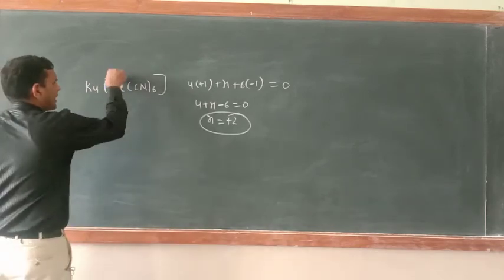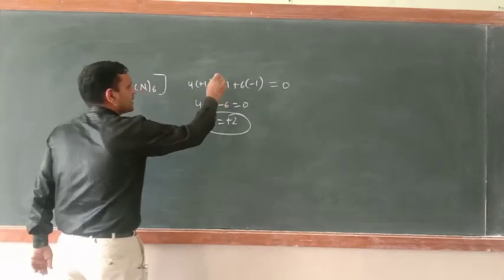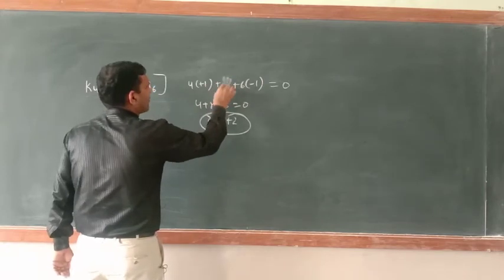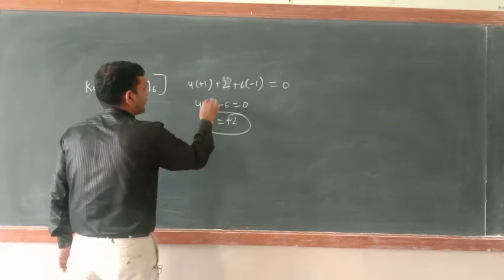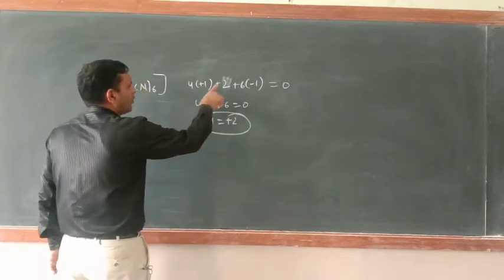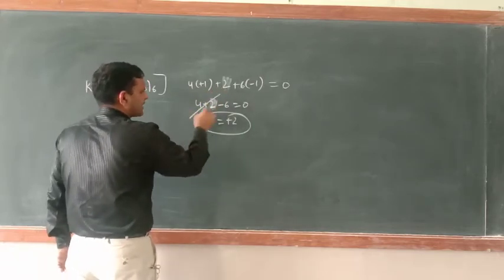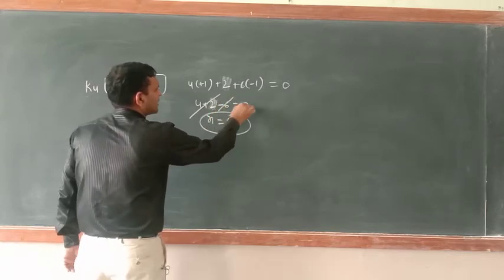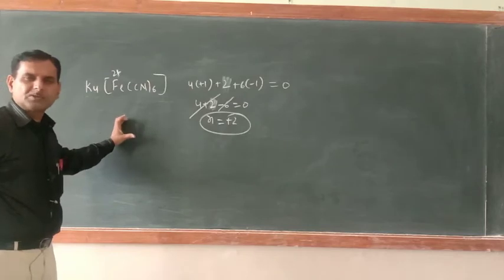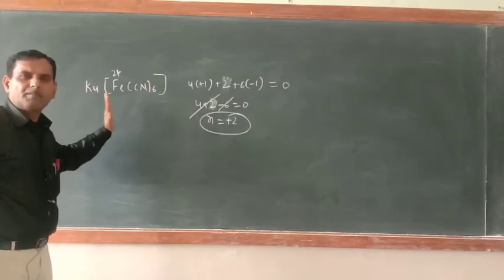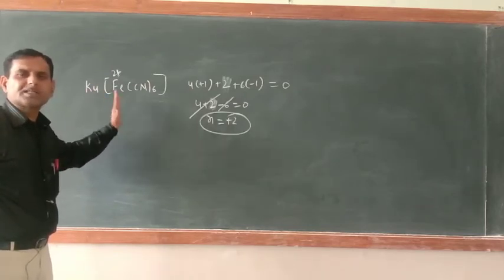Now try to understand. You have got the value of x here. Put here value of x 2. So just you see 4, here also write 2. So 4 plus 2, that is 6, and this is minus 6, that is equal to 0. So what we can say, in coordination compound also the total number of positive and negative charge is equal.